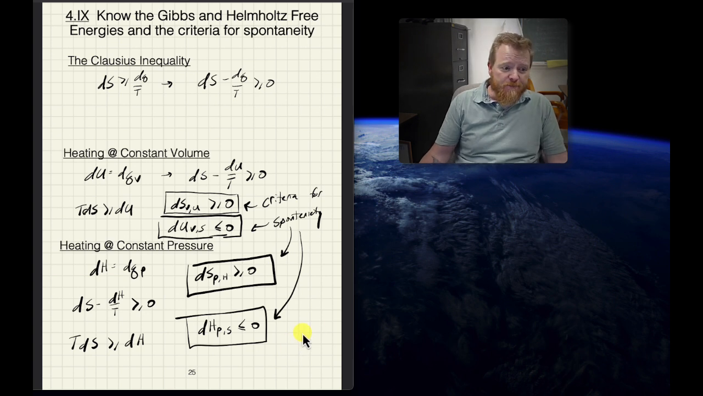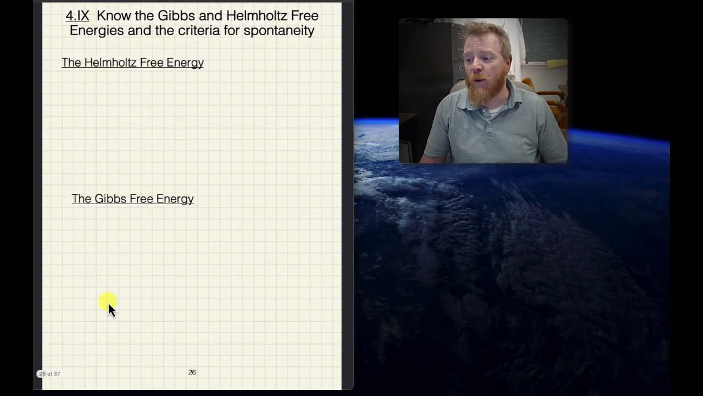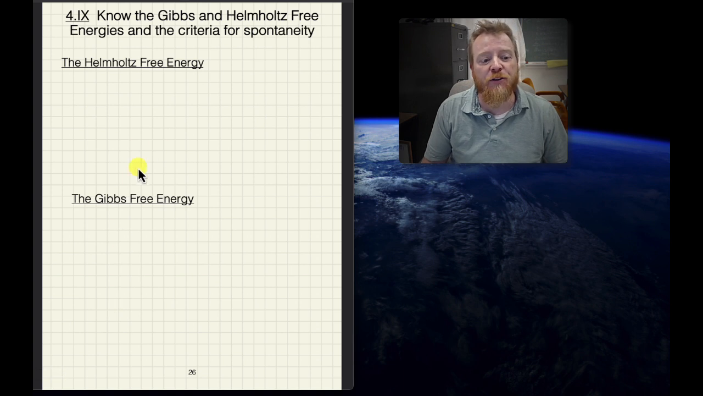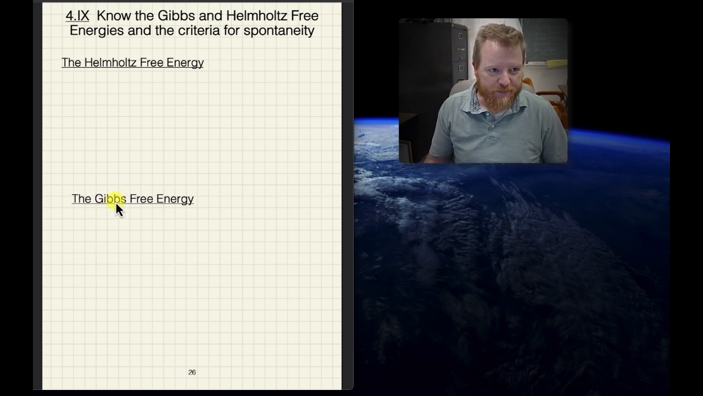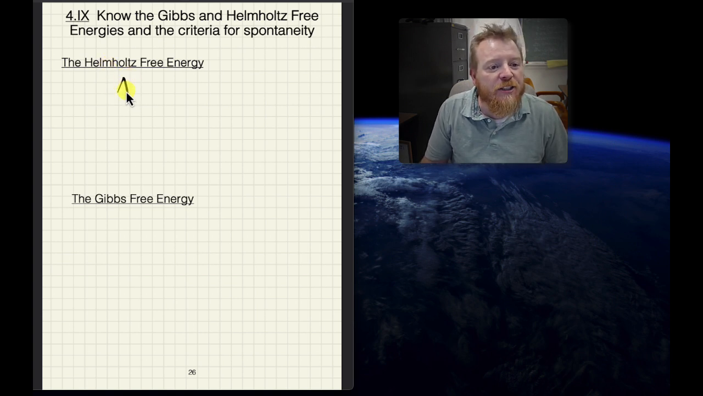Okay. So let's keep going with this. I'm going to introduce 2 new thermodynamic potentials. You've probably talked a lot about Gibbs. I know we talk about Gibbs in general chemistry. But you probably haven't heard of the Helmholtz free energy. So by definition, the Helmholtz free energy is the following.